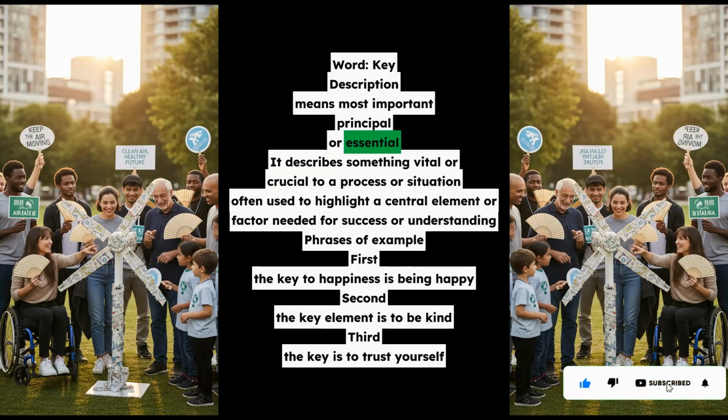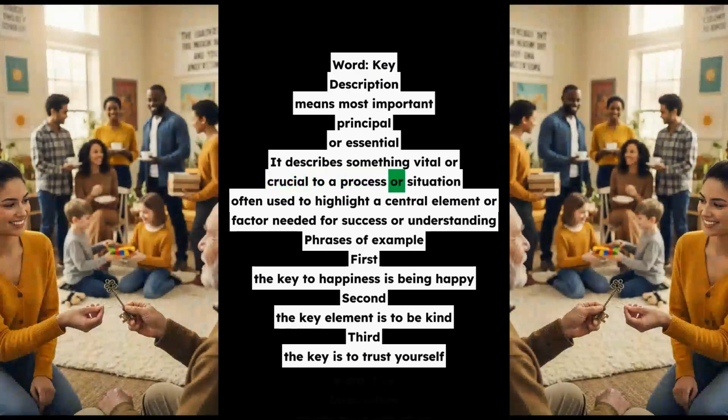Phrases of example. First, the key to happiness is being happy. Second, the key element is to be kind. Third, the key is to trust yourself.